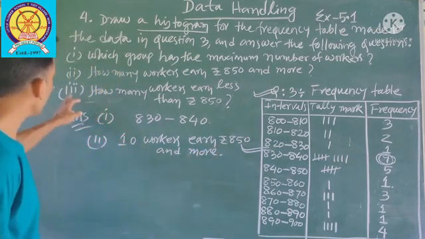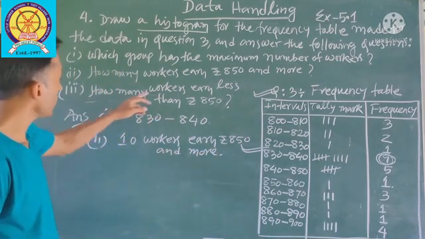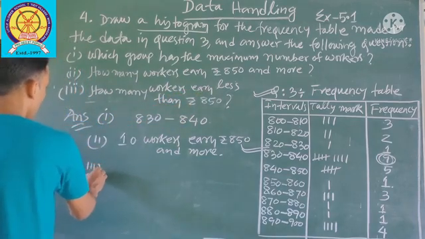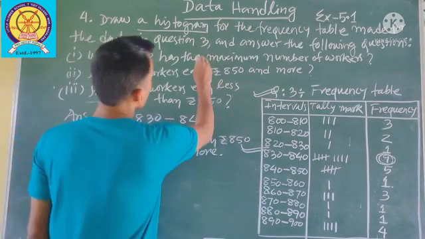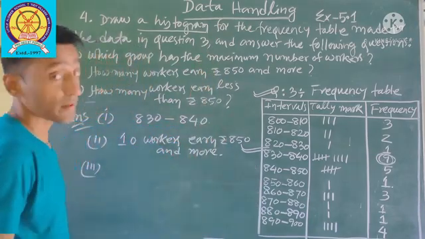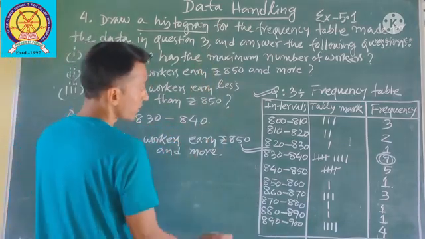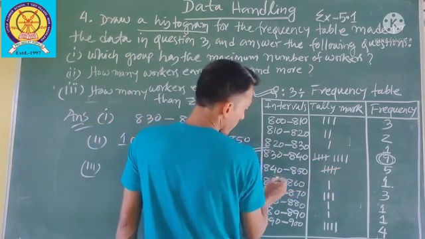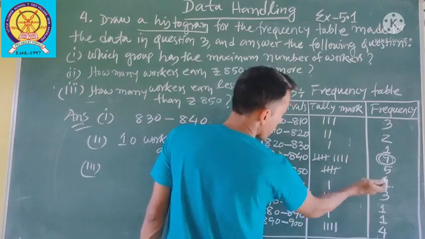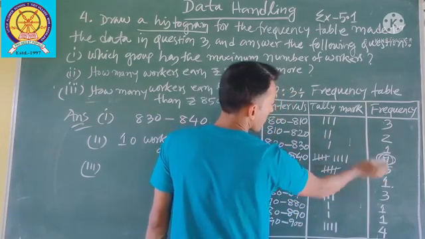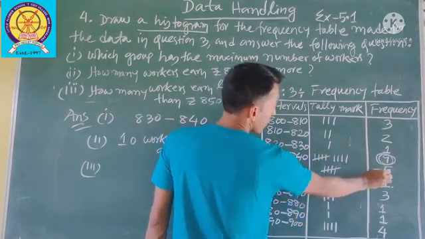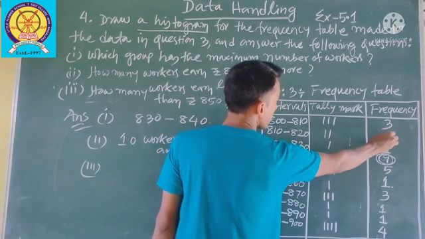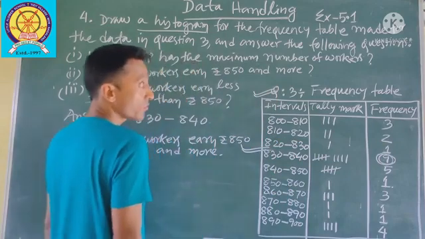Let's see the next one. How many workers earn less than 850? Today we have how many workers? We have 30 workers in question number 3, isn't it? So more than 850 is 10. Less than these, if you count, you will get 20. 5 plus 9, 14 plus 1, 15. 15 plus 2, 17. 17 plus 3 is 20.